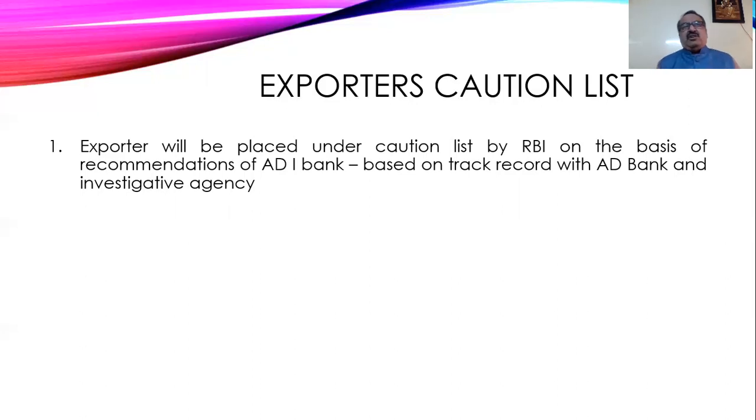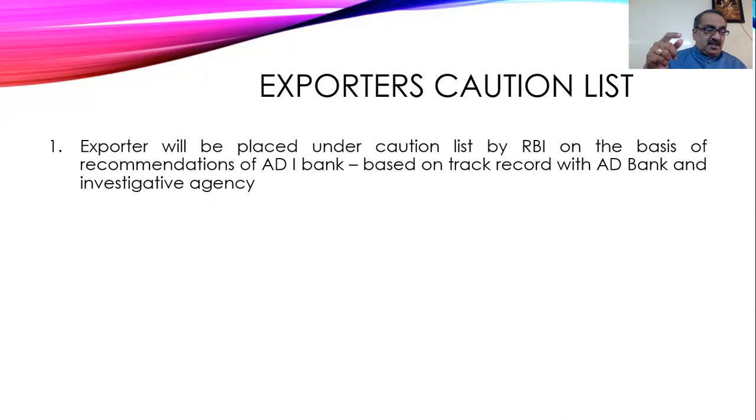Suppose anything goes wrong, and the bankers feel that when these persons export, they will not bring the money back. They are doing hawala transactions. So they will put exporters of this type on the caution list. But they prepare the caution list based on the recommendation of the authorized dealer.